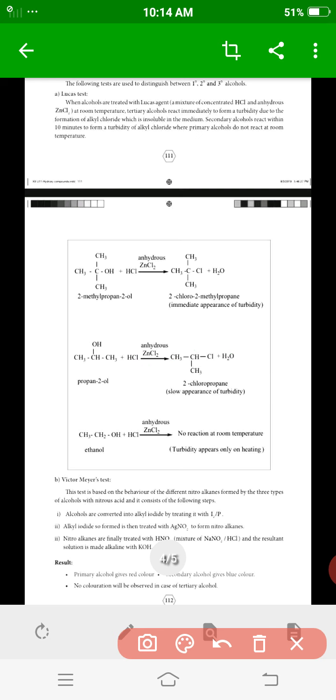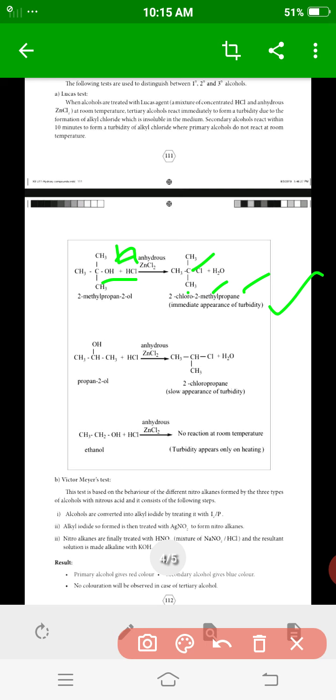The tertiary alcohol is treated the same way: HCl attacks the alcohol part, and a water molecule is removed to give the product 2-chloro-2-methylpropane. Turbidity appears immediately. So at normal temperature with Lucas reagent, a primary alcohol does not react, a secondary alcohol slowly gives turbidity, and a tertiary alcohol immediately gives turbidity. These are the important points.